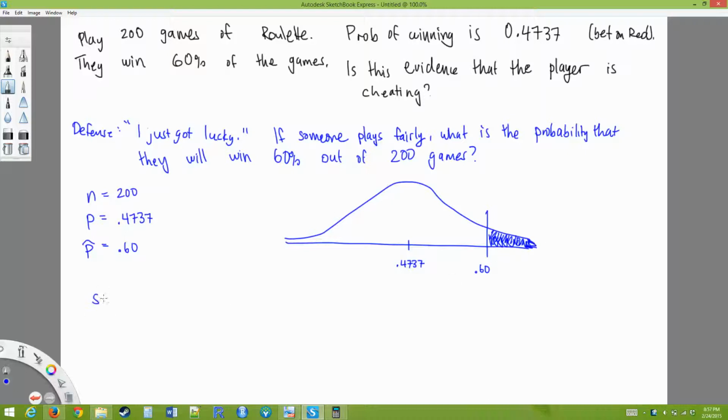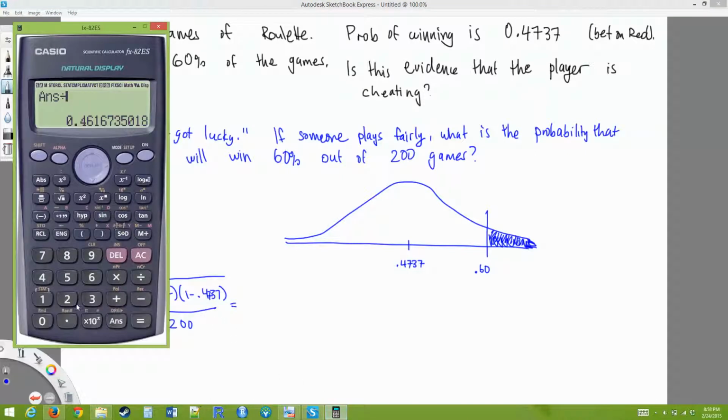Okay. Well, we can do our standard error calculation, which we actually did already: 0.4737 times 1 minus 0.4737, divided by 200, square root of that, 0.0353.